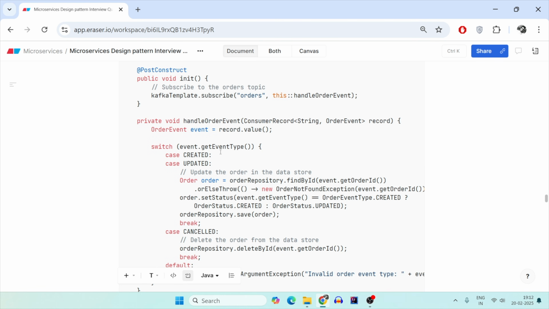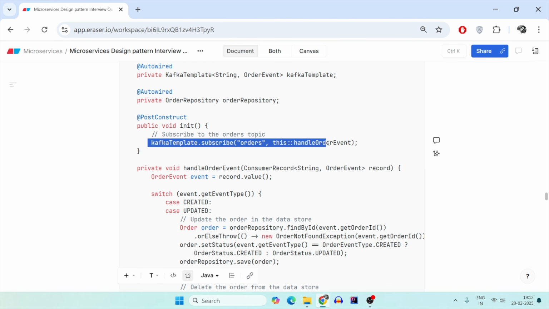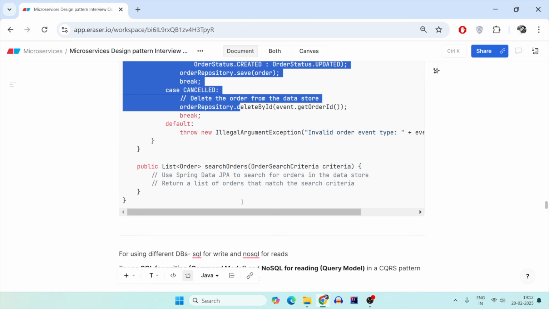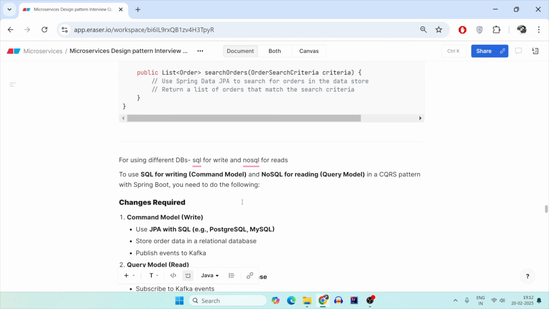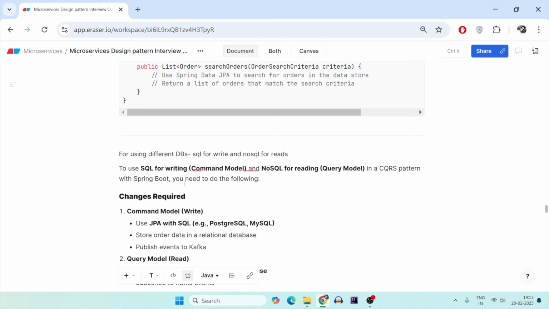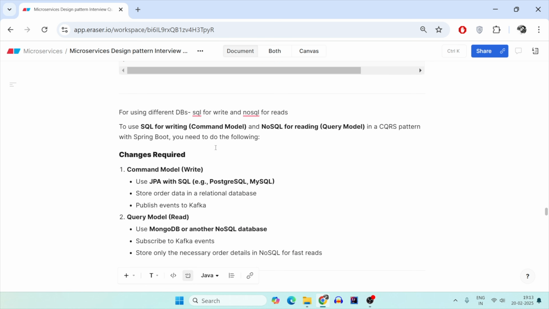So this is how you subscribe to that particular event and find out what kind of event is occurring, and then you can use a switch case. But this is not something I can always recommend. Reason being, here both of them use the same order repository, which might be updating the same database. So the best way is to segregate your SQL and NoSQL database.